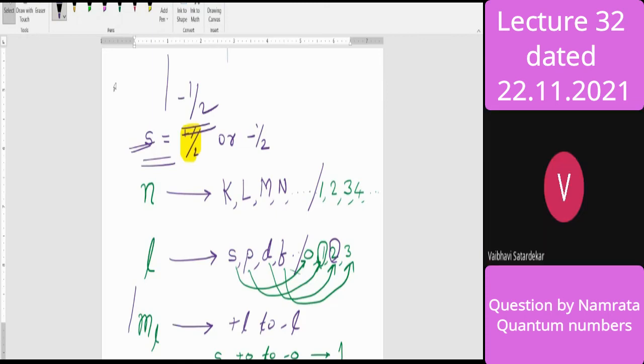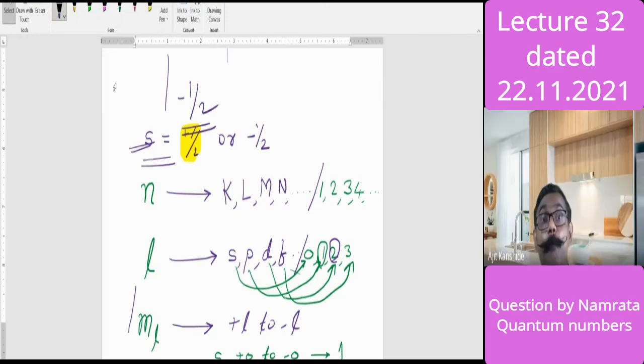Is it clear? Yes, sir. Third is the magnetic quantum number, which talks about the shape of the orbital, and by the way, its orientation also. That is what the magnetic quantum number describes.